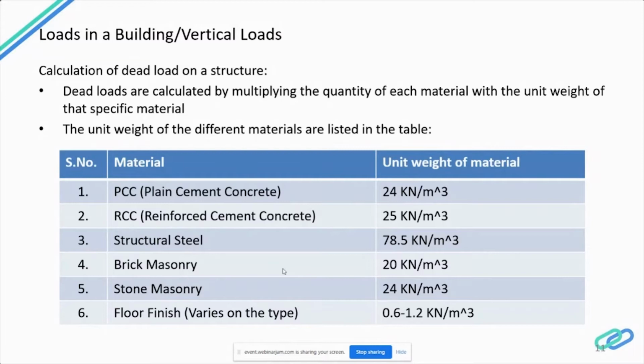Dead loads are calculated by estimating the quantity of each material and then multiplying it with the unit weight of that specific material. So I've shown you the unit weight of different materials here.